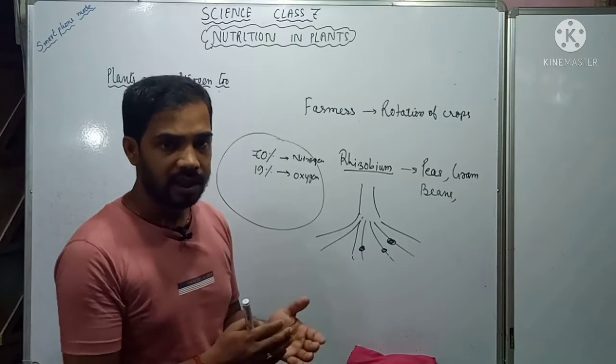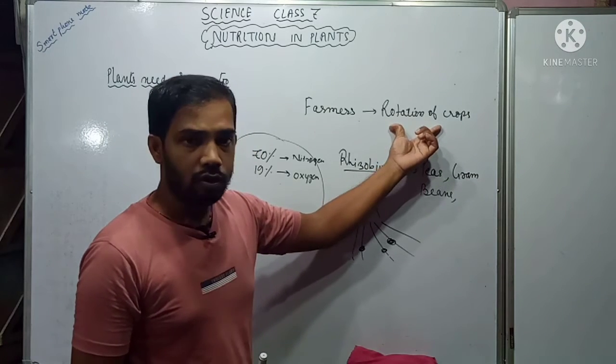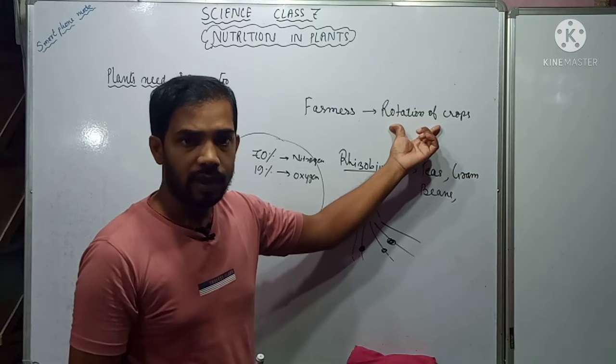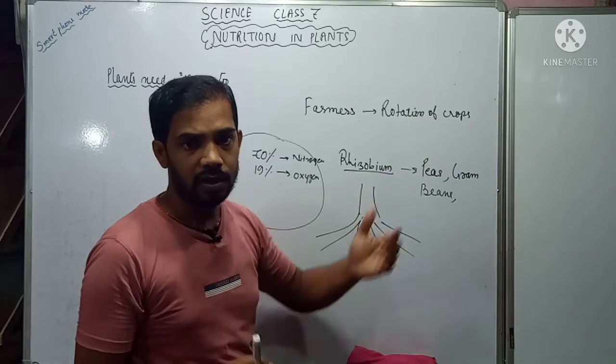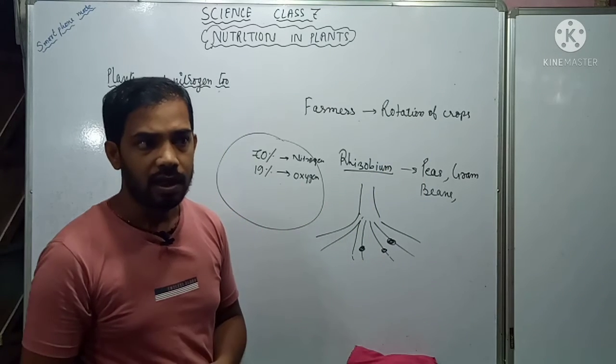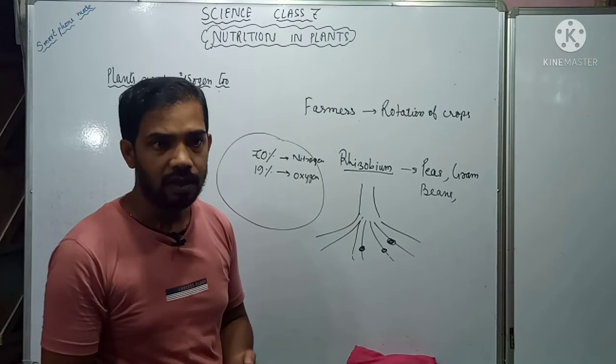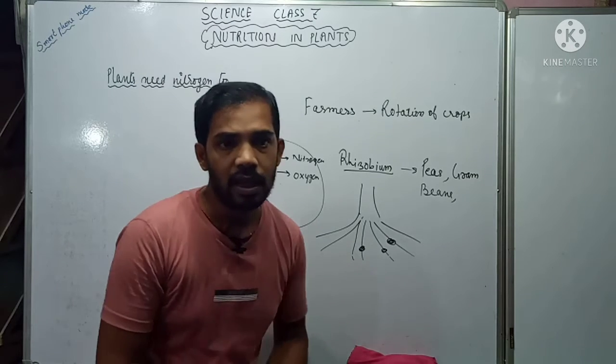Besides doing this crop rotation, they use fertilizers and manures also. Now what is the difference between fertilizer and manure? You see, manure we get from plants, and fertilizers are prepared by humans artificially.